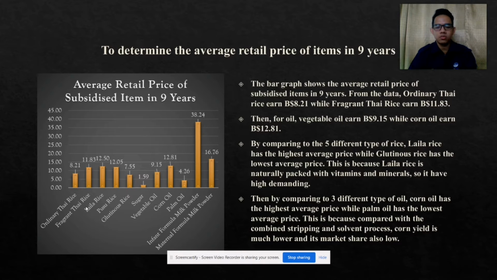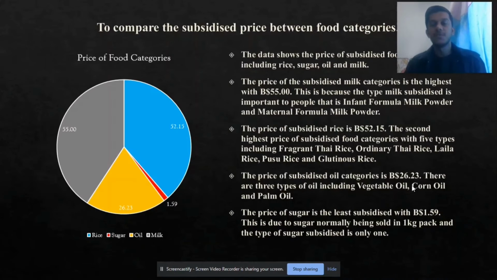This is because compared to the combined stripping and solvent process, corn yield is much lower and its market share is also low.